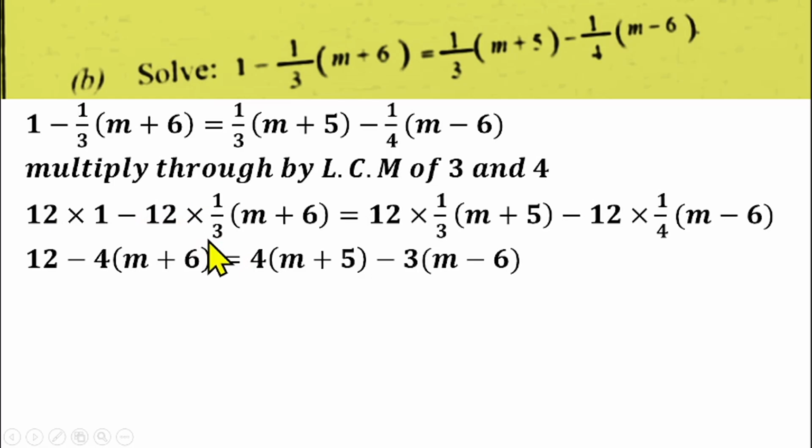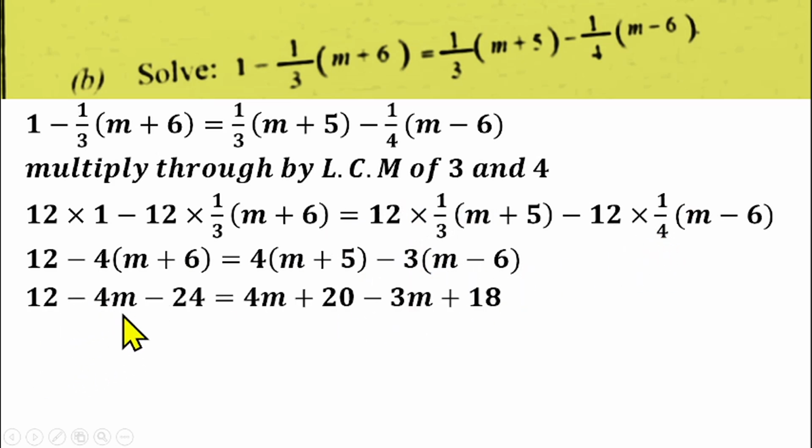Then 3 can go in 12, that gives us 4, and 4 multiplies the bracket here. 3 in 12 also gives us 4, and 4 multiplies the bracket. Then 4 in 12 is 3, and 3 will multiply the bracket as well. So if you open the bracket, you'll have 12 minus 4m plus 24 equals 4m plus 20 minus 3m plus 18. From there we can collect like terms.